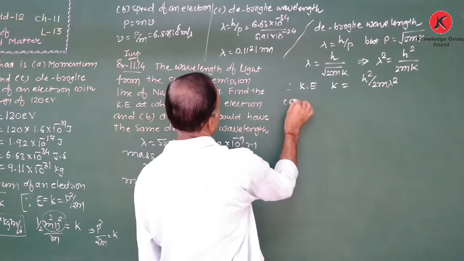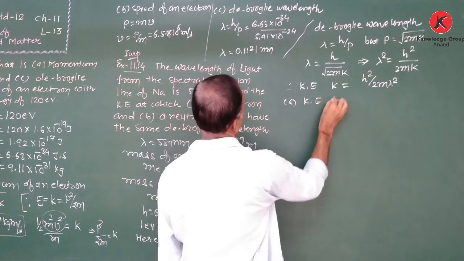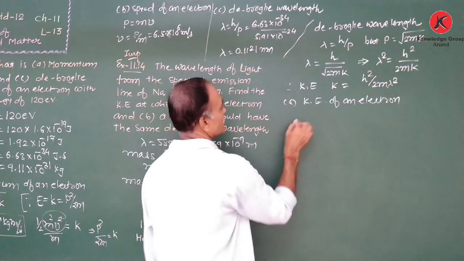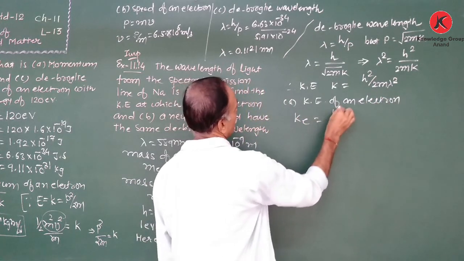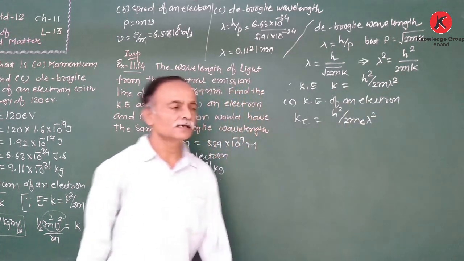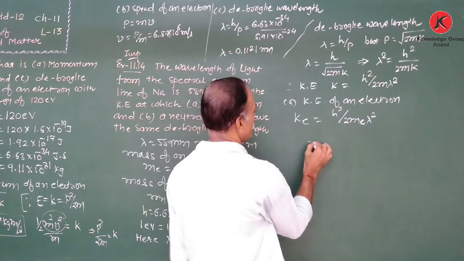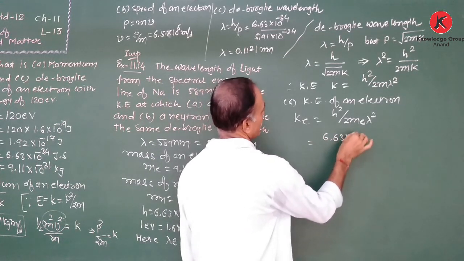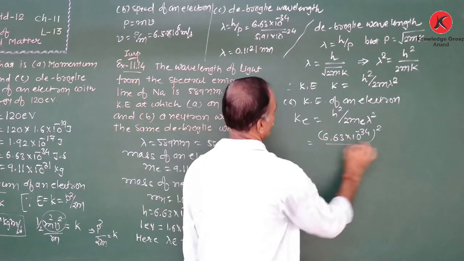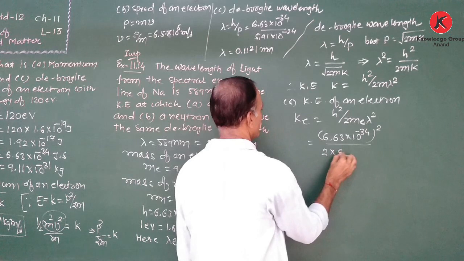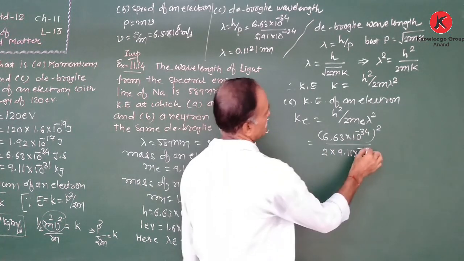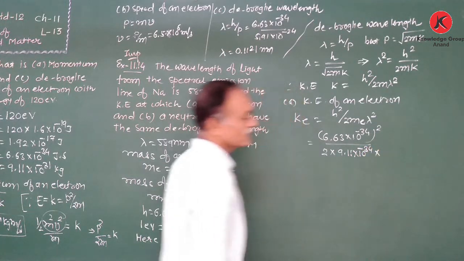Now, first, kinetic energy of an electron. That is K is equal to h square upon 2 m e lambda square. Value of h, 6.63 into 10 is to minus 34 whole square upon 2 into mass of an electron 9.11 into 10 is to minus 31 into lambda square.